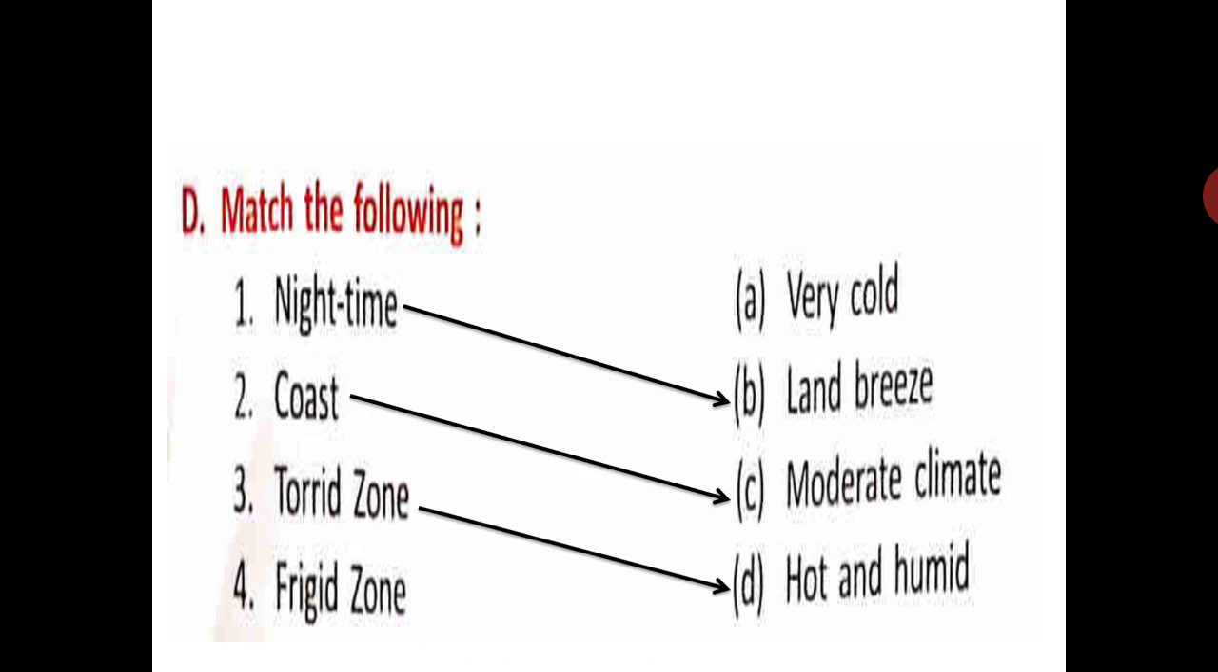Now third, torrid zone, and the answer is hot and humid. In torrid zone, we have hot and humid climate. So the answer is D, hot and humid. Fourth, frigid zone, and the answer is A, very cold. In frigid zone, we have very cold climate. So these are the answers of match the following: night time, land breeze; coast, moderate climate; torrid zone, hot humid; frigid zone, very cold. So you just do match the following.